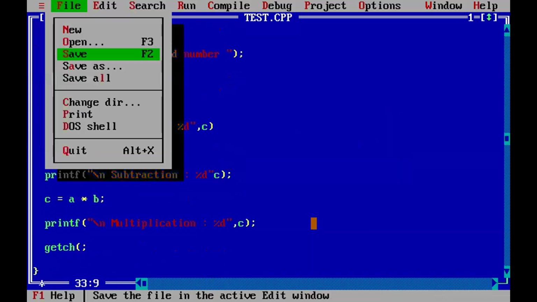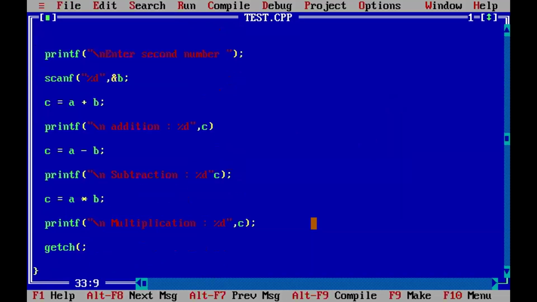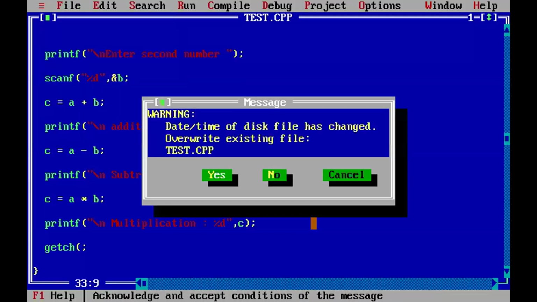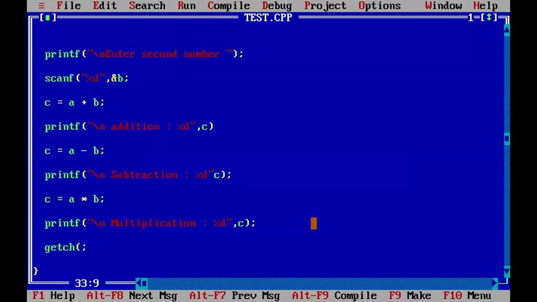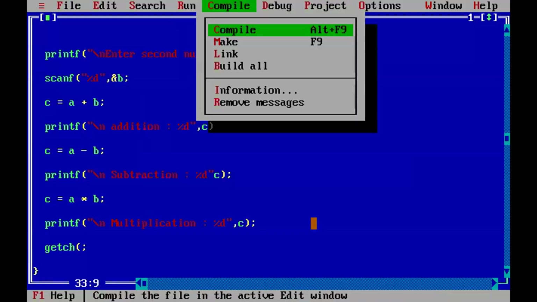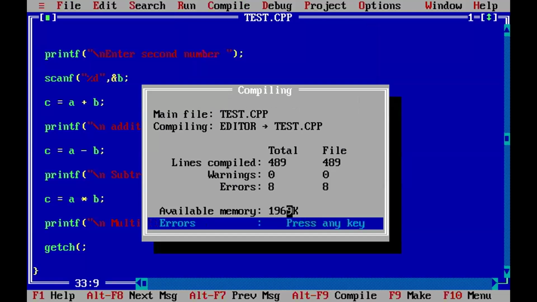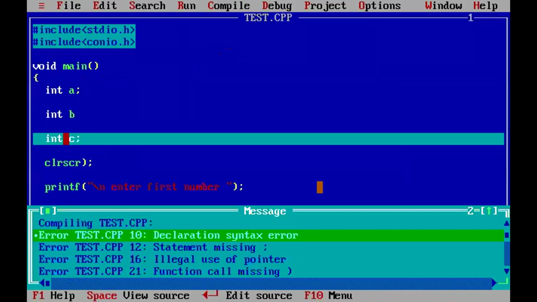Now save it. Saved, overwrite. Once a program is modified, we have to save it before recompiling. Compile. See these errors: totally 8 errors. Press any key.